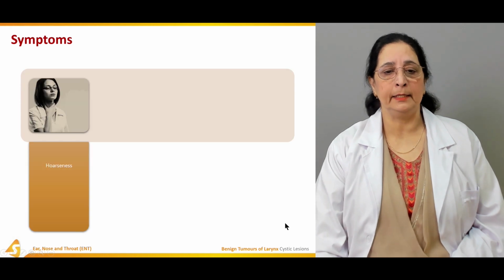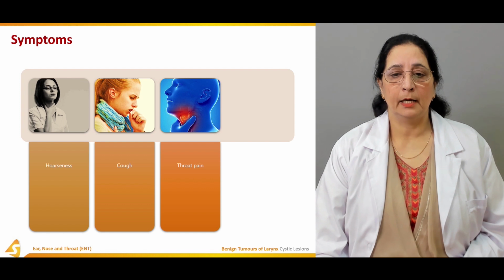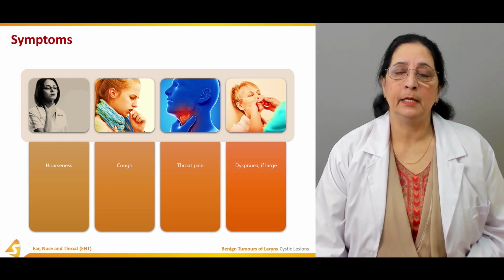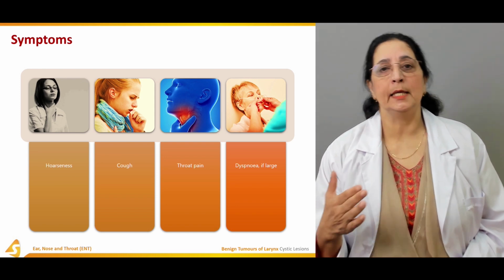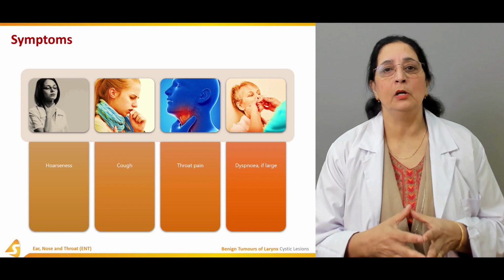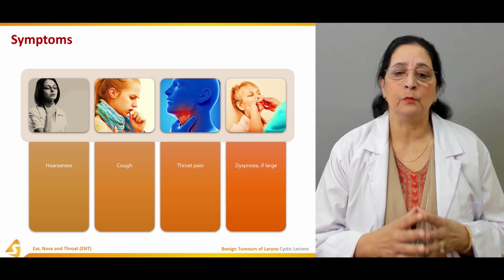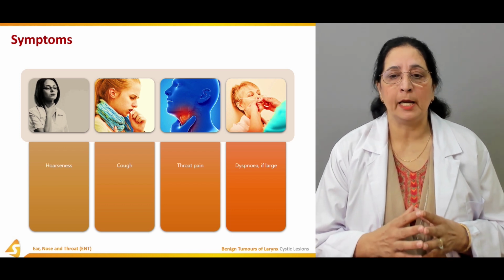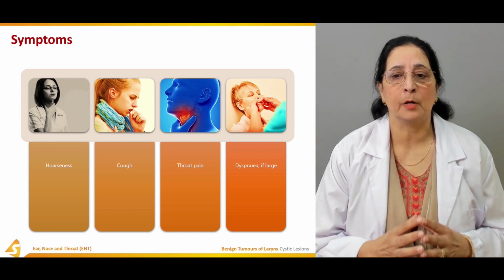Symptoms are hoarseness of the voice, cough, throat pain, dyspnea if it's large. So symptoms are pretty much the same as we saw in the vocal nodules and vocal polyps: it causes hoarseness of the voice, cough, pain in the throat, and difficulty in breathing if it is large and causes obstruction.